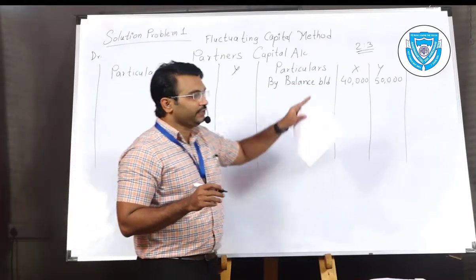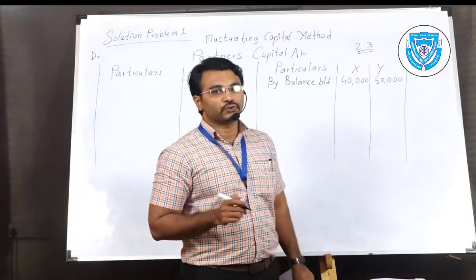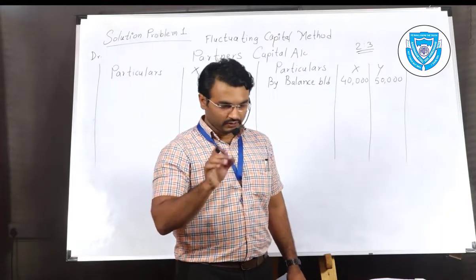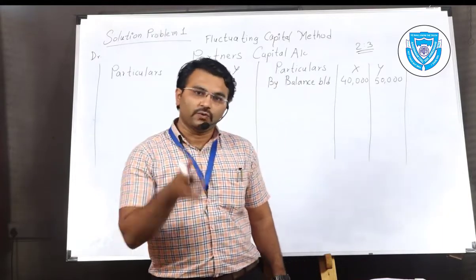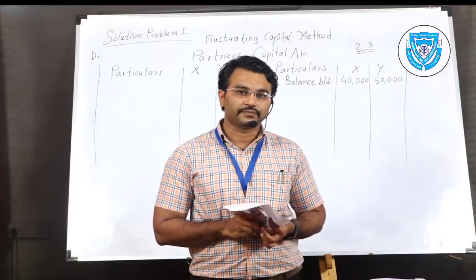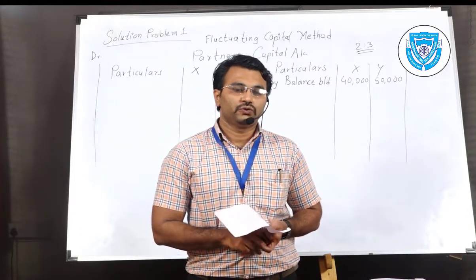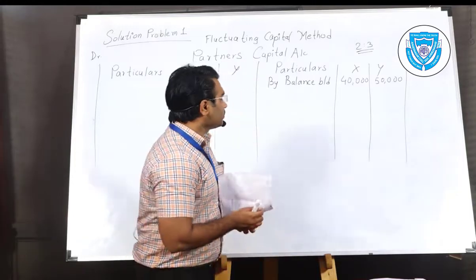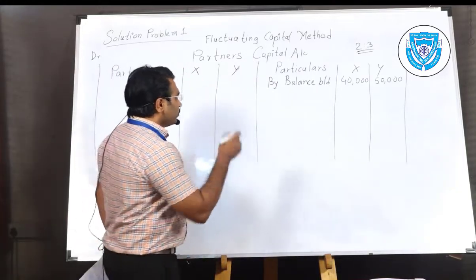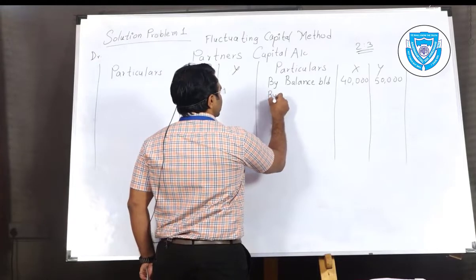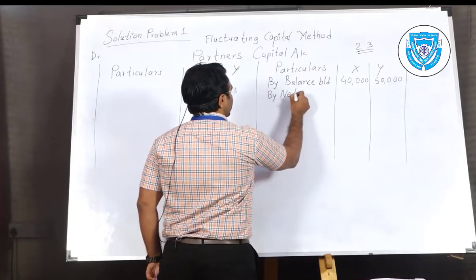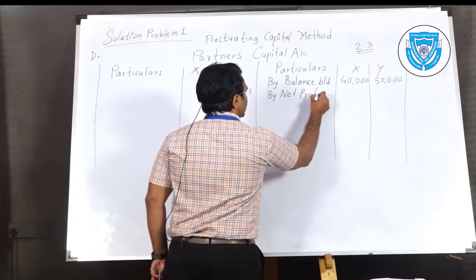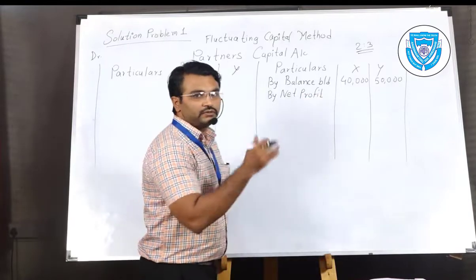You can divide it in the 2:3 ratio because if the profit sharing ratio is provided in the partnership deed, in that ratio only you will divide the amount of net profit. 25,000 is divided into 2:3, and you will get the amount of net profit distributed to partner X.